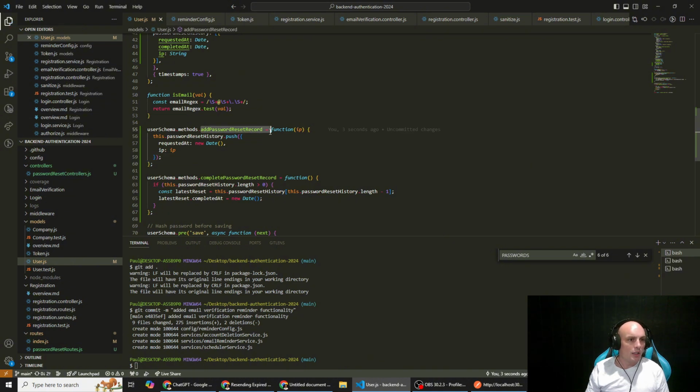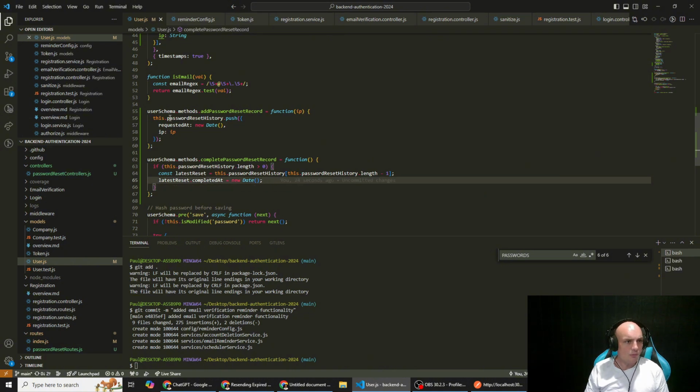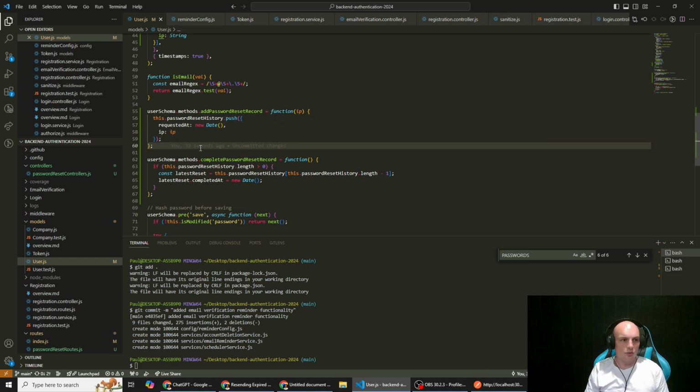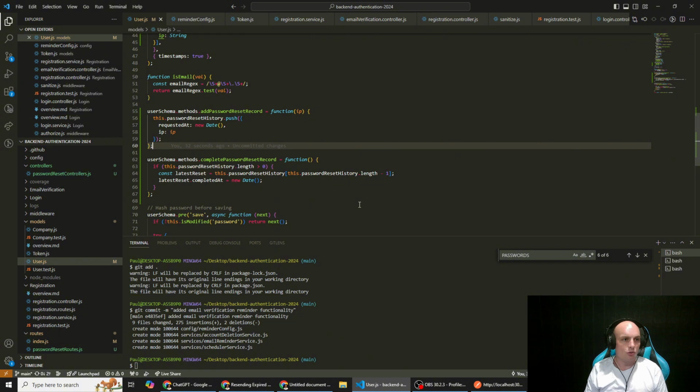So this one is basically adding the password reset record. So every time the password is changed, we log the date and we log the IP address. And then this is complete password reset record. Okay, so this is making sure that if there's more than one reset request, we're keeping the entire history. So it's appending, it's pushing onto an array the requested date and IP. So if today's date's the 20th of October, and it's from a certain IP address, and then tomorrow it's the 21st, and someone does it again, instead of overriding the original history, we're just appending it to our array. So we've always got those details.